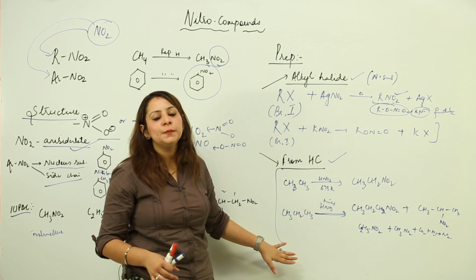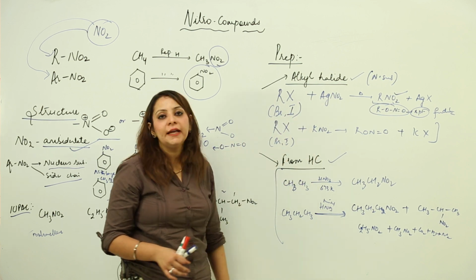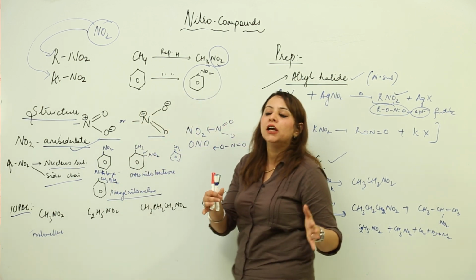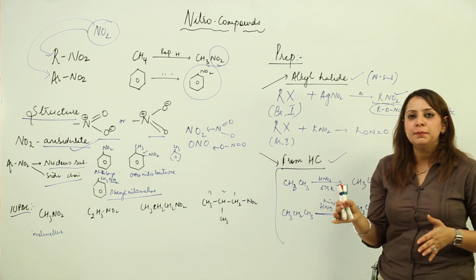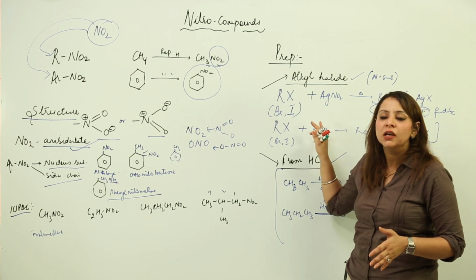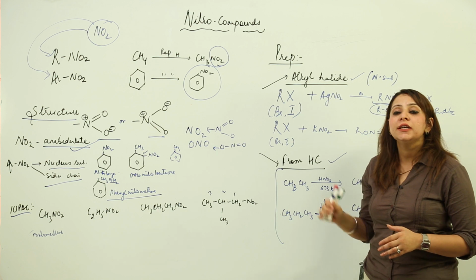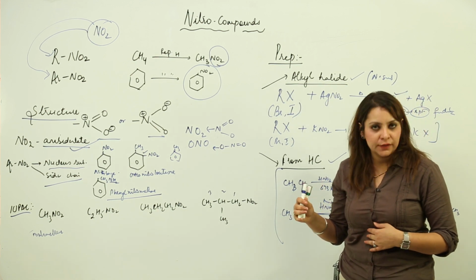So these are the two famous methods, from the alkyl halide and from the hydrocarbon, by which we can prepare our aliphatic nitro compounds. By these methods we cannot prepare the aromatic ones because they do not undergo the nucleophilic substitution reaction, right. So these are the preparations. Now we are going to start with the physical properties.